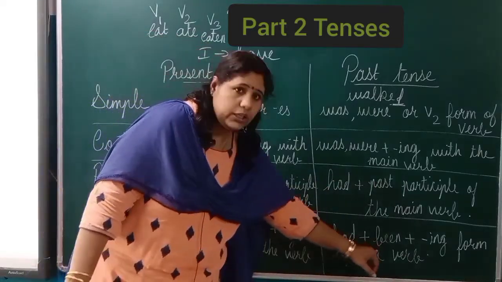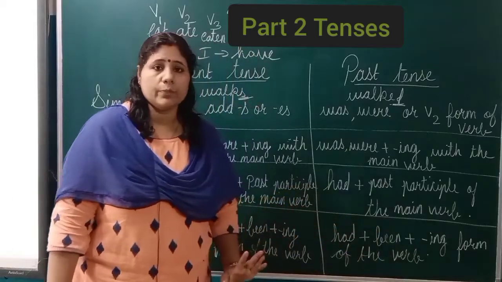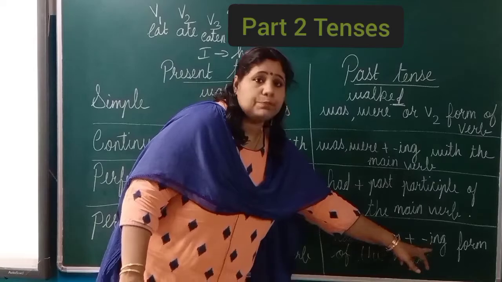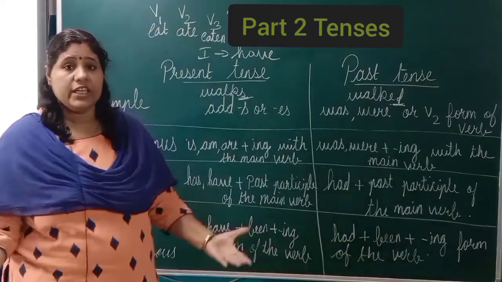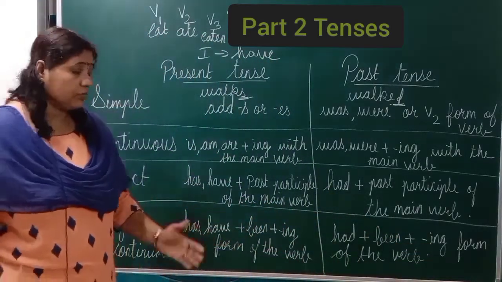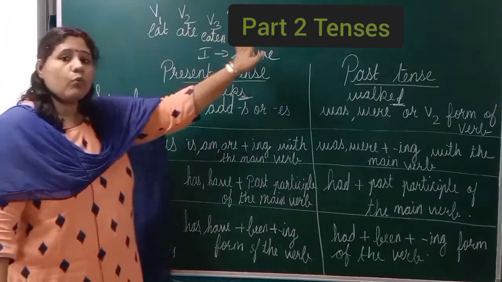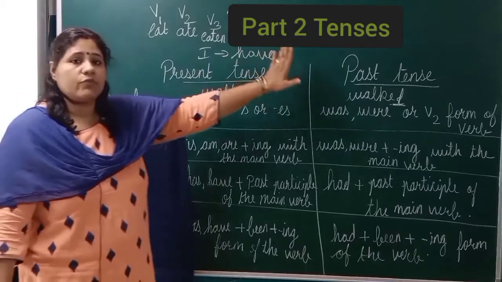Had plus been plus the ing form of the verb. The volcano had been erupting for many years. So this is what we learnt in part 1 of this chapter.